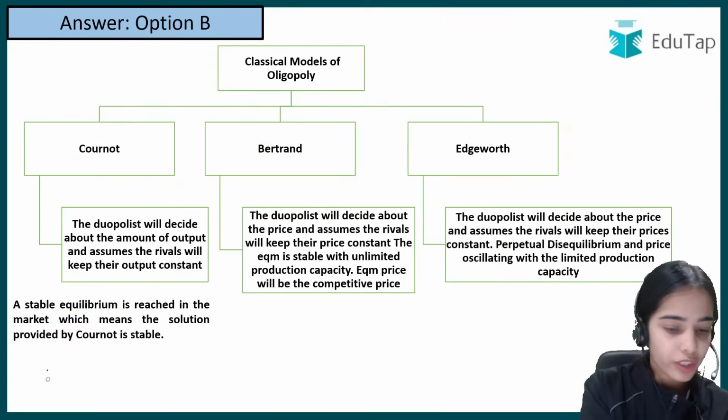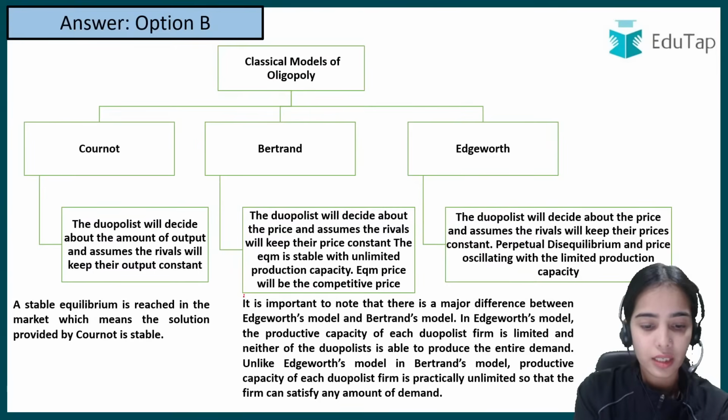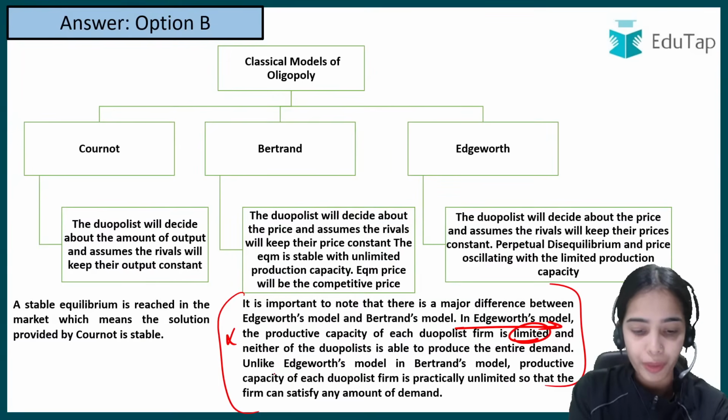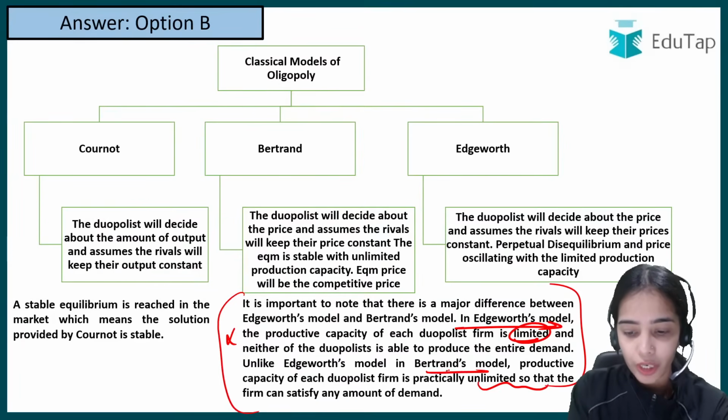Okay, so the difference between the Edgeworth and the Bertrand models is also written here. In the Edgeworth model, there is limited production capacity and there is no equilibrium. In the Bertrand model, there is unlimited production capacity and equilibrium is achieved.